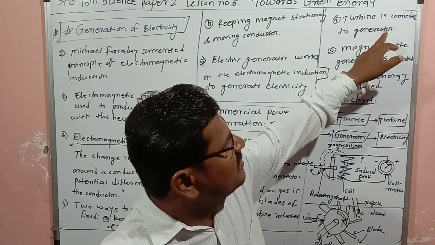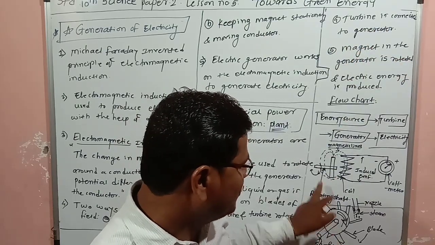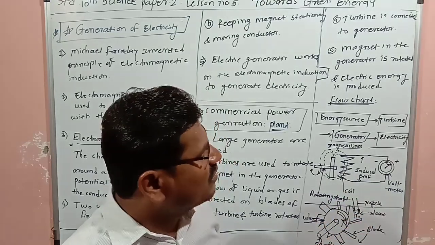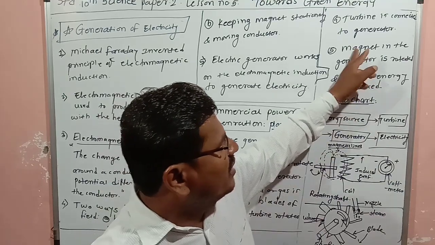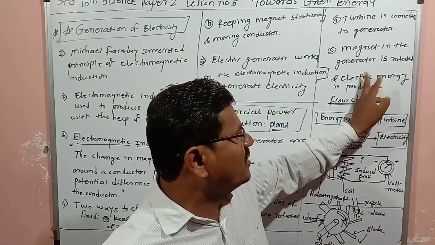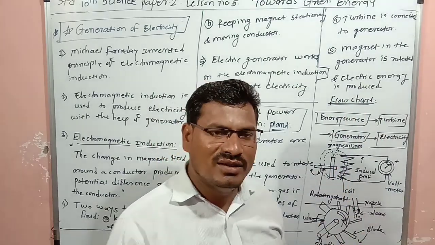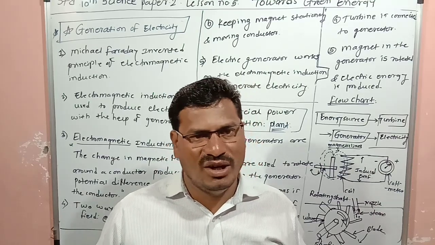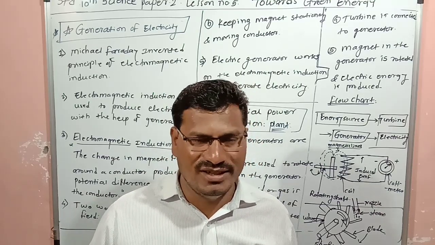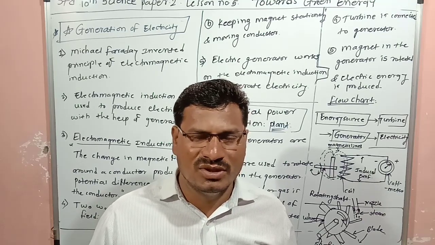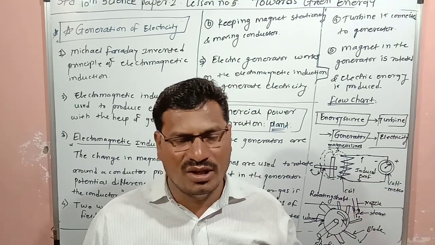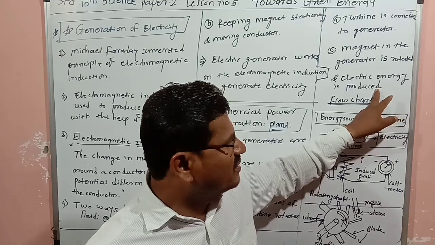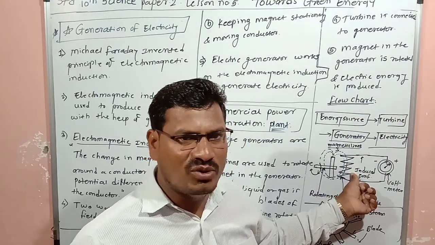Fourth point is that the turbine is connected to the generator with the help of a shaft, connected to the magnet in the generator. So when the turbine rotates, the magnet rotates, and electric energy is produced. Once the magnet is rotating, the magnetic field around the conductor changes, either by rotating the magnet or by moving the conductor in the magnetic field. So it will produce electric energy, or EMF, electromotive force.